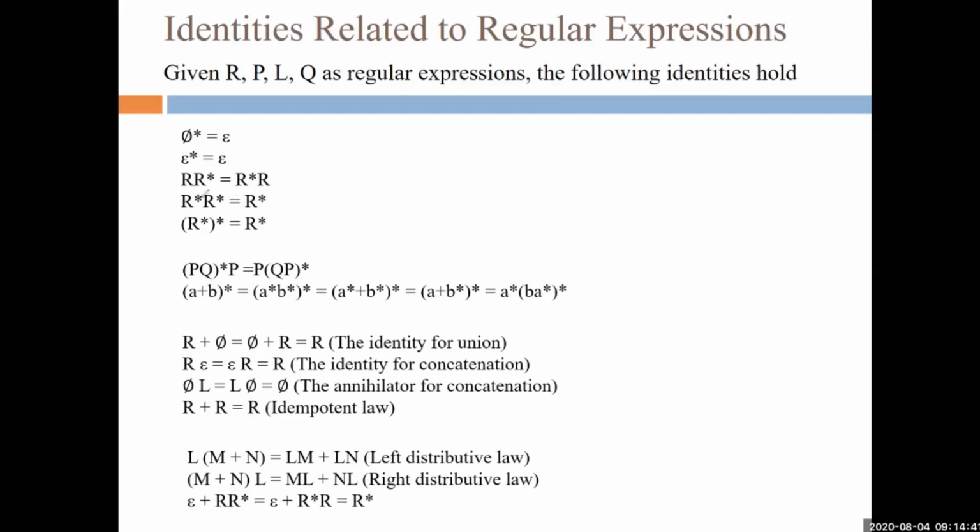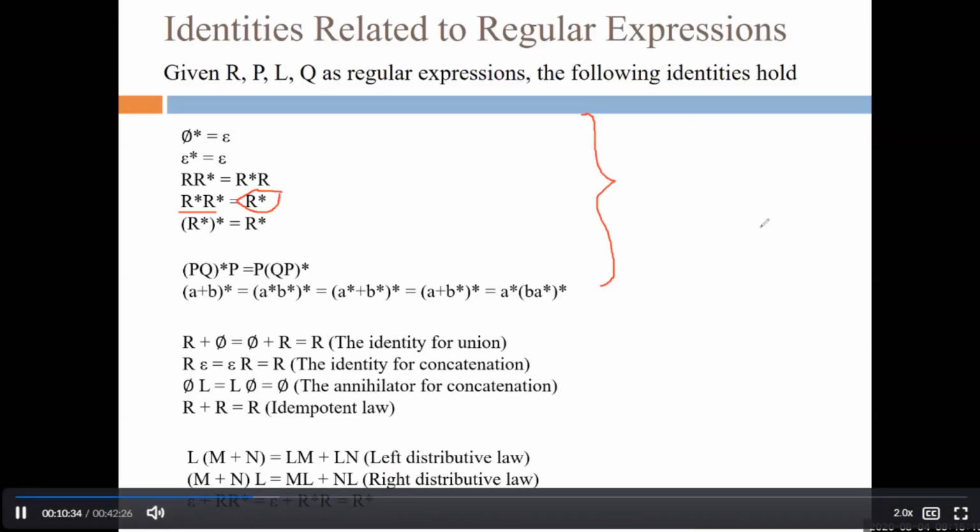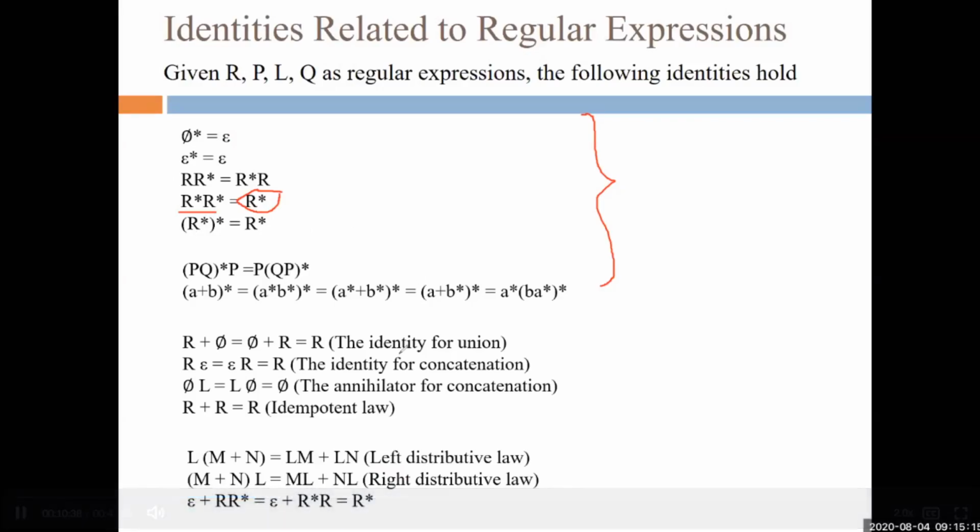So what does it mean? It means that if there is a regular expression like r star and r star, in that case we can write only r star. So these identities are helpful at the time when we are going to solve our regular expression, right? So r star star, the whole star, can be represented as r star. This is the rule for regular expressions. Suppose (PQ) star P can be written as this one. And the next one is (R star) star equals R star. These are the basic rules.